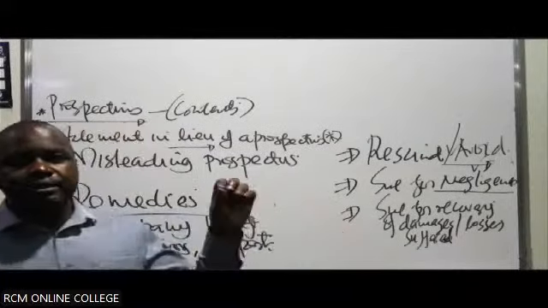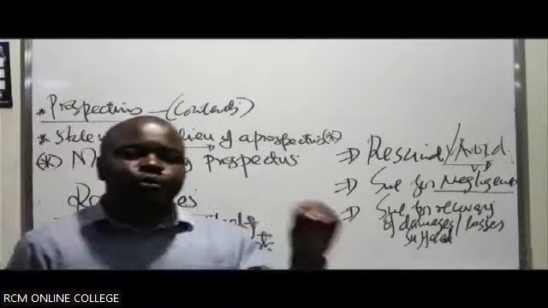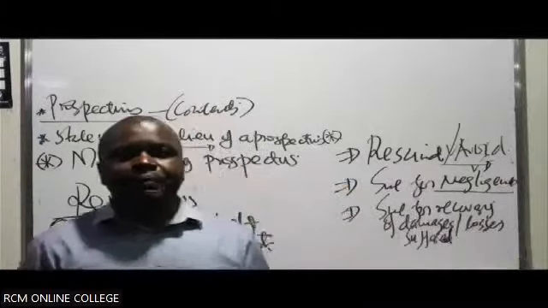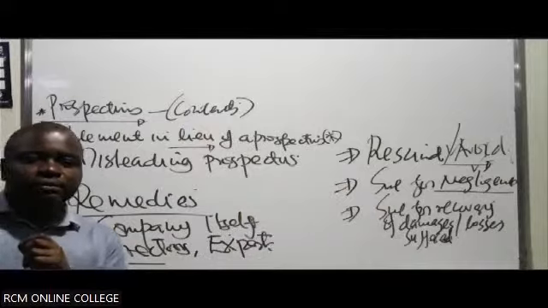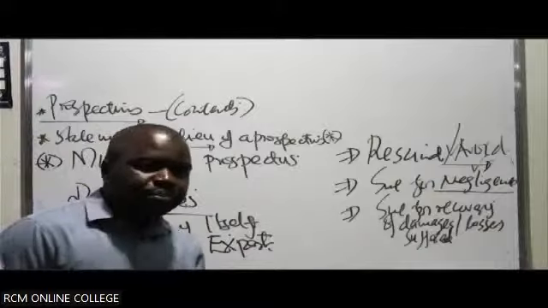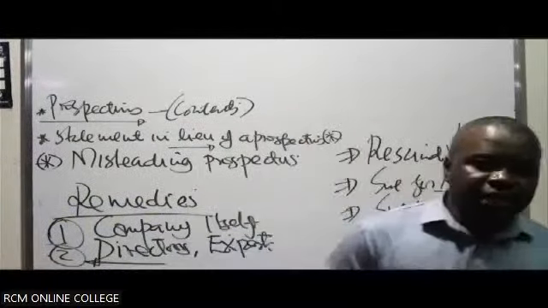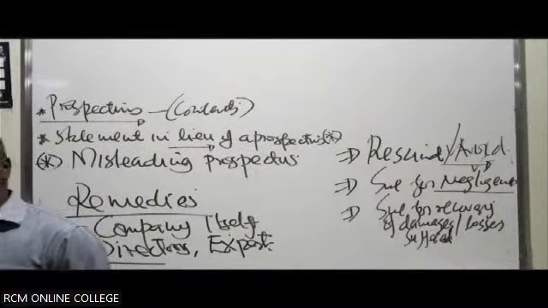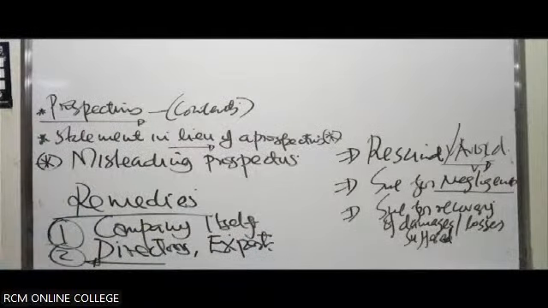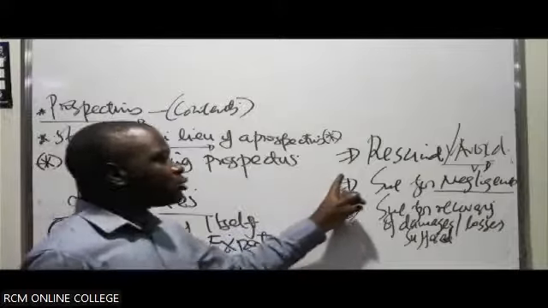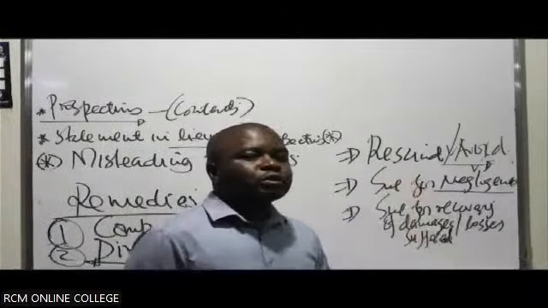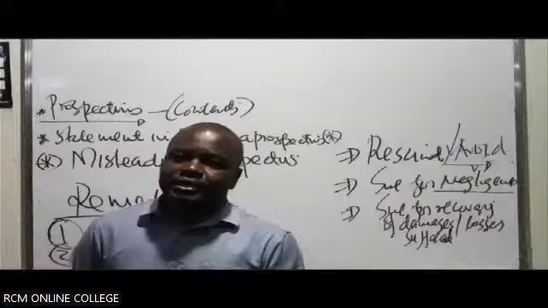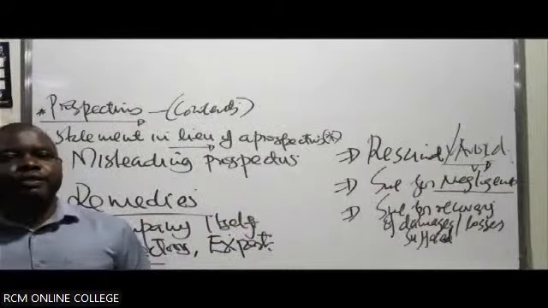Number three, he can pick out that misrepresentation. He can pick out that statement in the prospectus which was not correct, that was lying about the company. He can really pick it out and produce it as part of the evidence. This is what you said, and it is not actually true or factual about the company. With him being able to prove this, then he'll be able to avoid or cancel out or resign the contract of allotment of the shares.